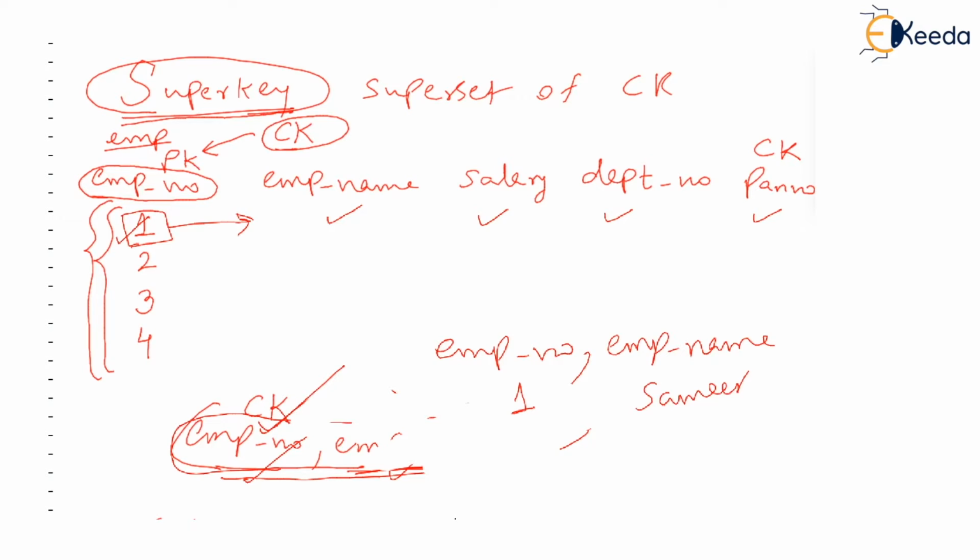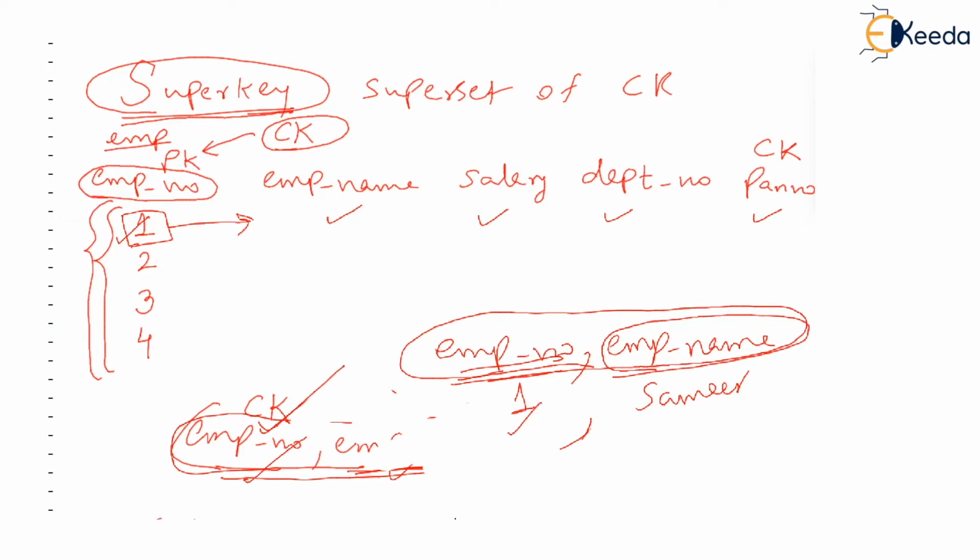Now you tell me, isn't this value of employee name extraneous information? Only employee number would be sufficient. But the person visiting has given both these values. I want to meet the employee whose number is 1 and the name is Samir. This is the conversation by the visitor. And obviously at the reception, the receptionist would say employee number was enough.